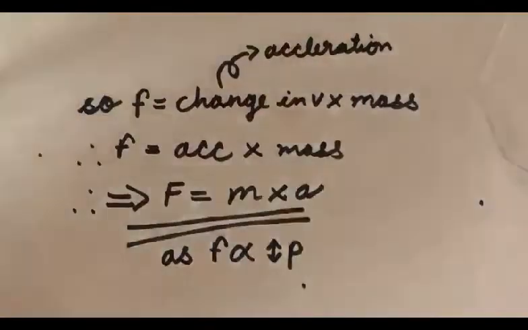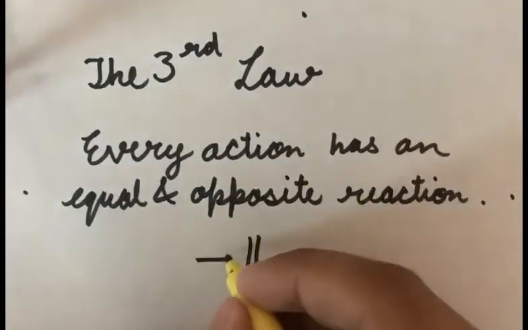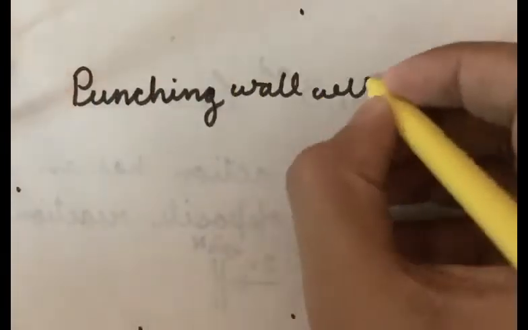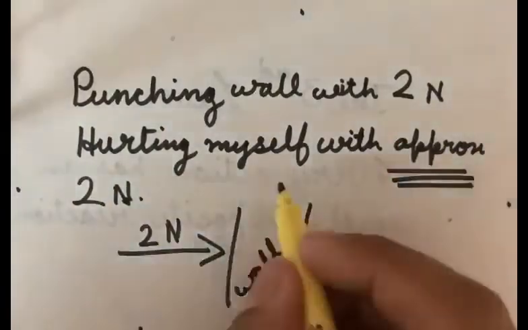Now let us move towards the third law of motion. The third law of motion states that for every action there is an equal and opposite reaction. For example, if I stretch a rubber band, then it will again contract itself due to the tensile force, that is the reaction. If I punch a wall, I will get hurt because of the reaction force, and so on.